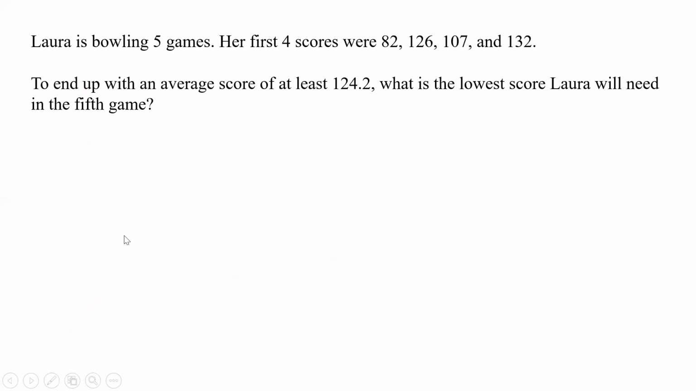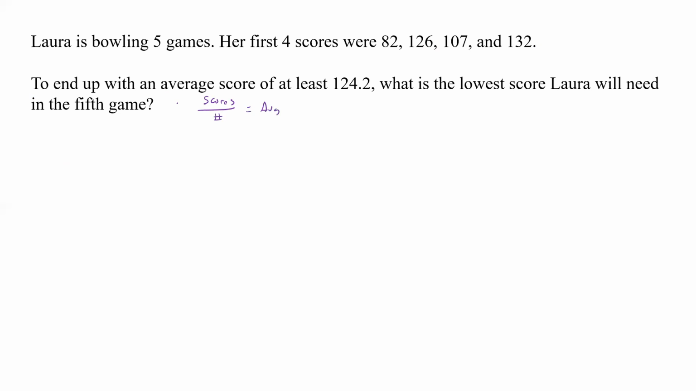All right, application problem. So here it says Laura is bowling 5 games. Her first 4 scores were 82, 126, 107, and 132. To end up with an average score of at least 124.2, what is the lowest score Laura will need in her 5th game? Okay, so how do we set that up? Well, how do we do averages? Remember, you can think about your scores divided by the number of things you did, and that's going to be equal to your average.